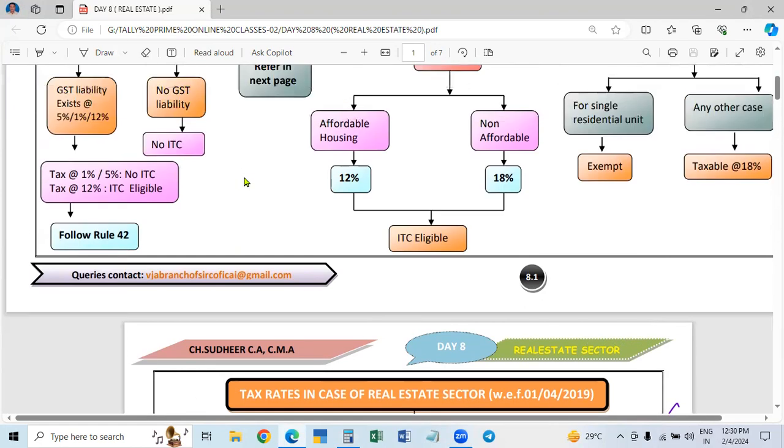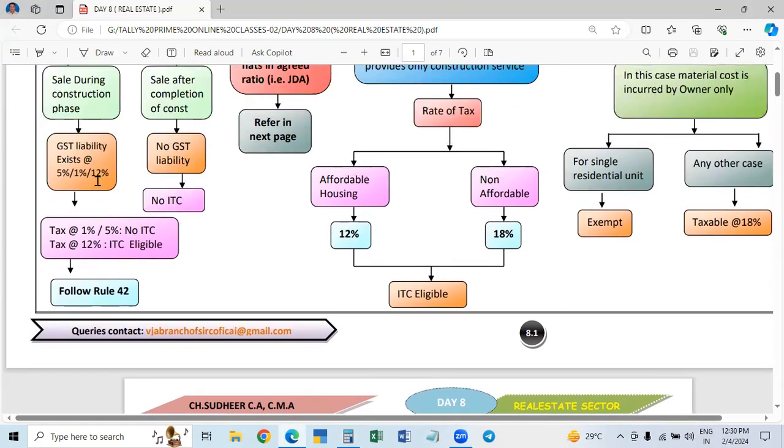Okay. Now, when they are paying here there is no GST, so there is no ITC. But here we are paying the GST. When the GST is paid, we can claim the ITC. Then how to claim the ITC?